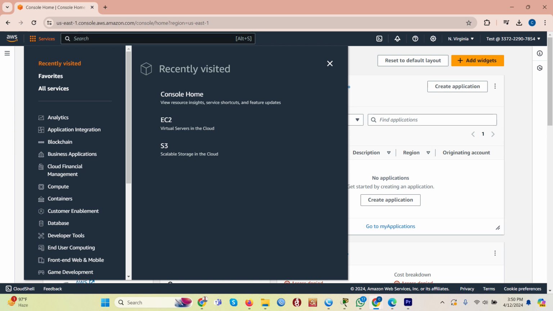Are you looking to master AWS and take your cloud computing skills to the next level? Look no further. In this comprehensive guide, we will walk you through everything you need to know to become an AWS expert. From understanding the basics of AWS services to mastering advanced concepts, we've got you covered. Whether you're a beginner or an experienced cloud professional, this guide is designed to help you succeed in your AWS